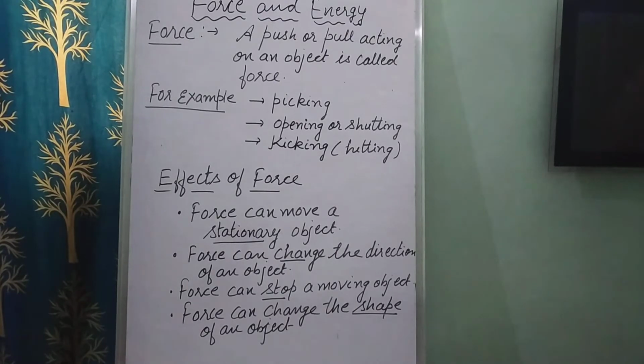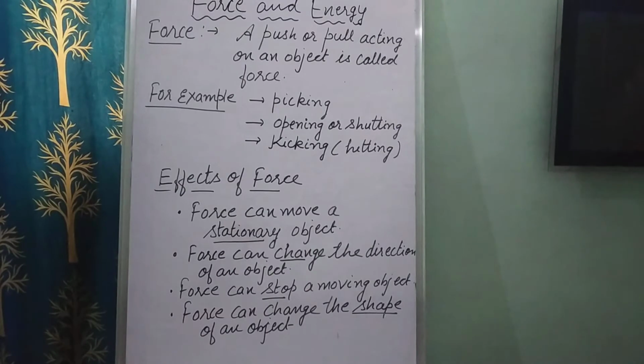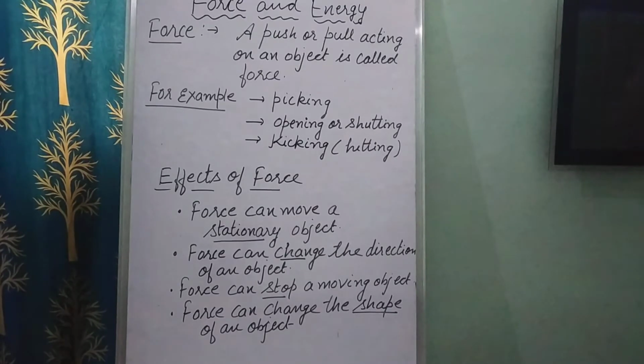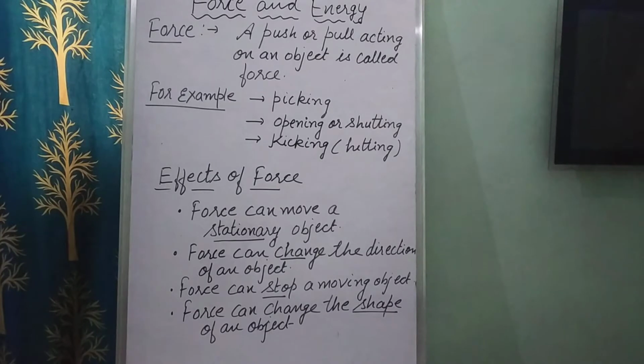And she applies some force on that dough ball, okay. What will happen? It will change the shape, okay. Sometimes she makes roti or paratha, okay. So when she is applying the force with the roller pin, the shape of the dough ball is going to change, okay.